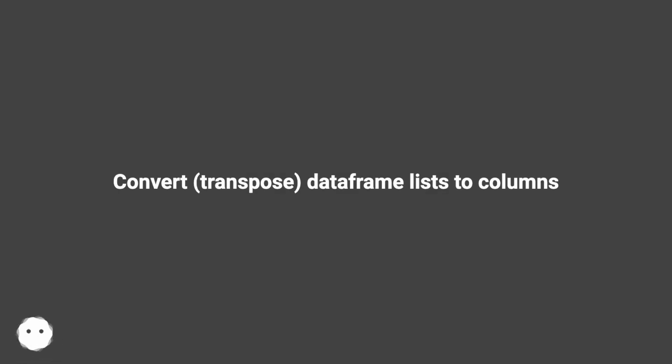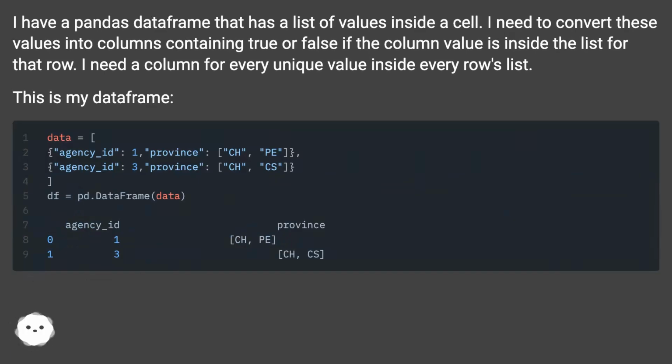Convert, transpose, data frame lists to columns. I have a pandas data frame that has a list of values inside a cell. I need to convert these values into columns containing true or false if the column value is inside the list for that row. I need a column for every unique value inside every row's list. This is my data frame.